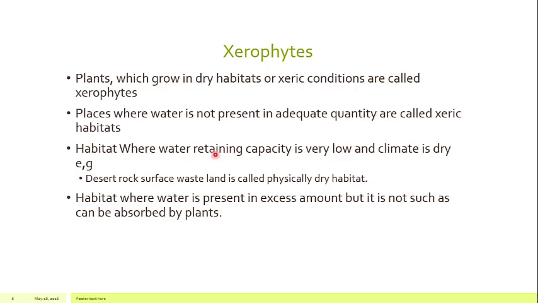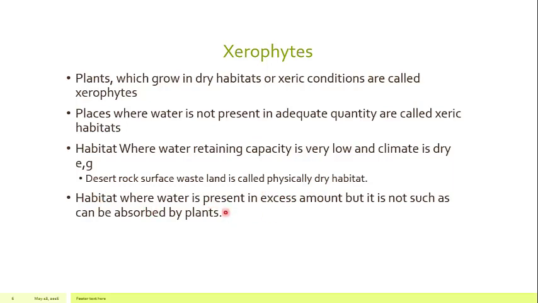That's why the water retaining capacity of the desert or the sand is very low. Water very rapidly percolates down, and it is not in the reach or in the jurisdiction of the root. So that's why those soils where the water retaining capacity is very low are physically dry habitats. But there are some other conditions.